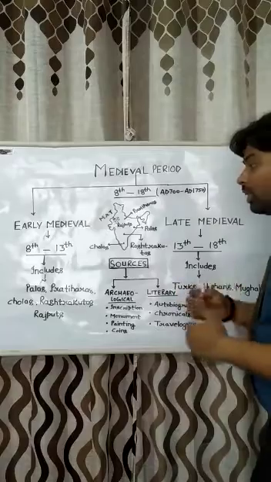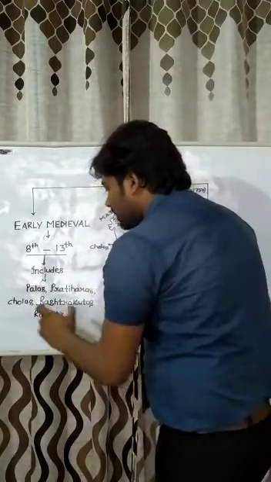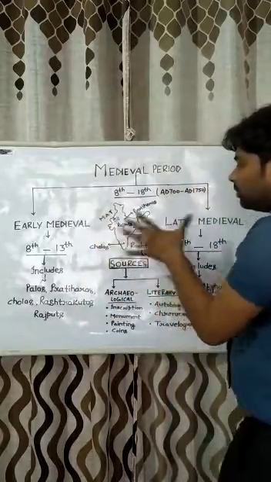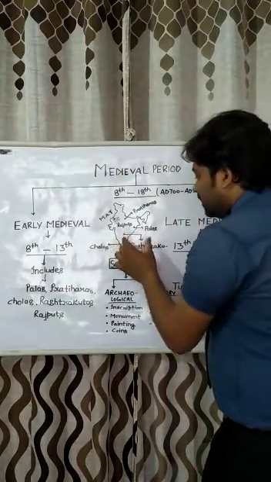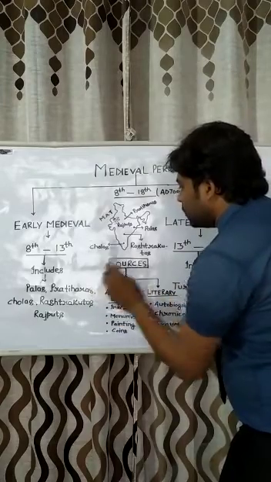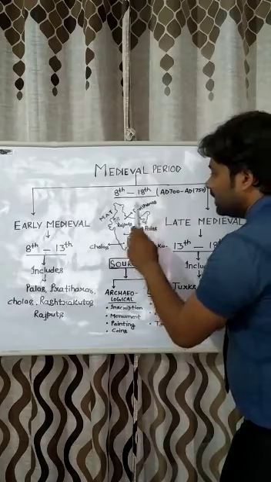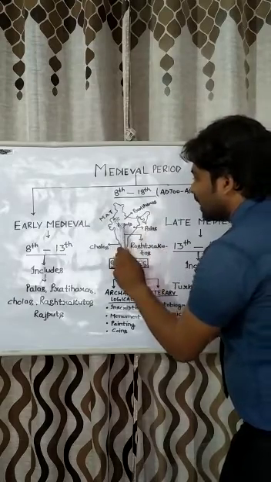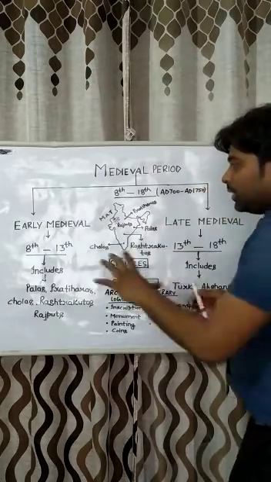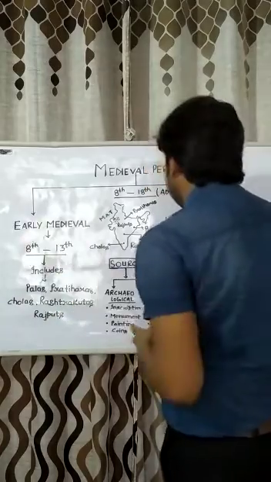Okay, if you talk about the areas of the Palas, Pratiharas, Cholas, Rajputas and the Rajputs, it is given over here. This one is the area of Rajputas. This one is the area of Cholas. This one is the area of Palas. And this one is the area of Pratiharas and the Rajputs. Okay, so they were the rulers, we can say, who had ruled in the early medieval period.